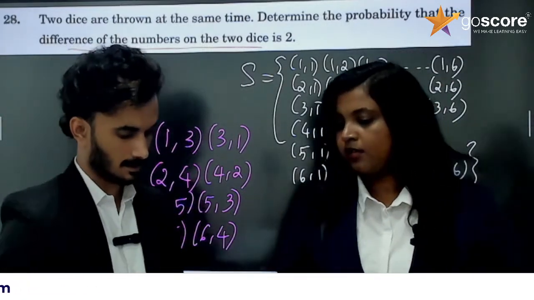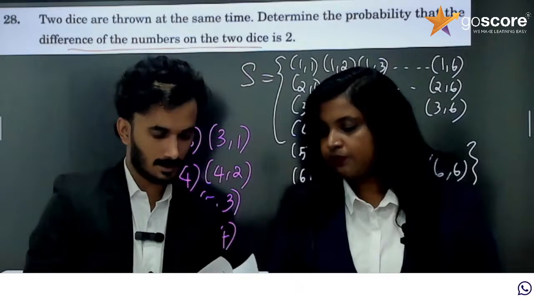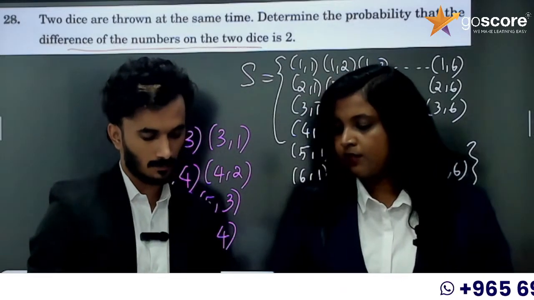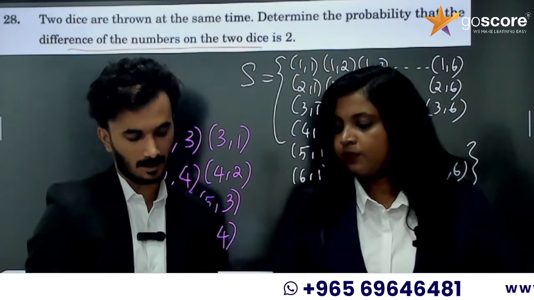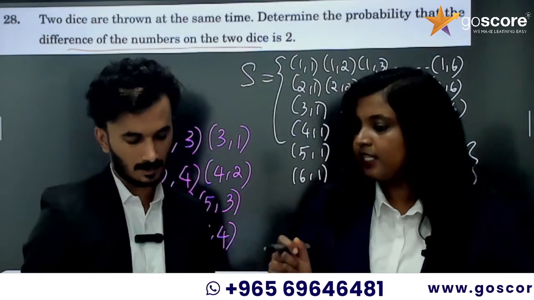27th question in section C. Set 3. It is 2 dice are rolled together. Find the probability of getting a multiple of 2 on one and a multiple of 3 on another die. Okay. So this is set 3.